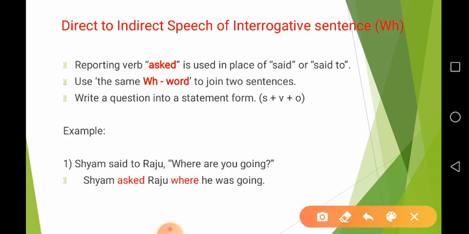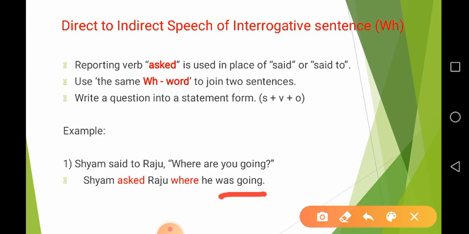Now, you can see you turns into he. This is a change in pronoun, and then are going. Are going is present continuous tense, so the present continuous tense changes into past continuous tense. So, where he was going is the indirect speech of where are you going.